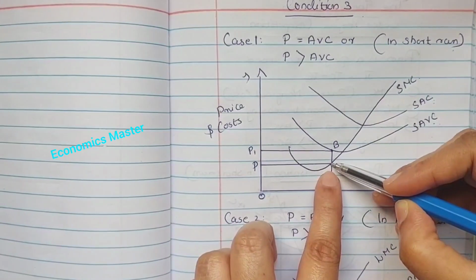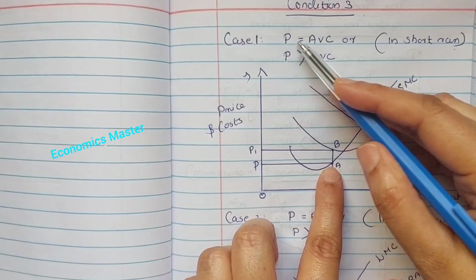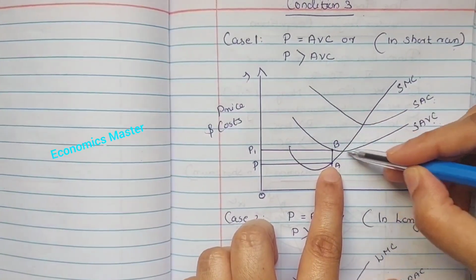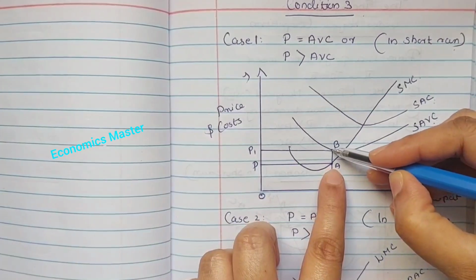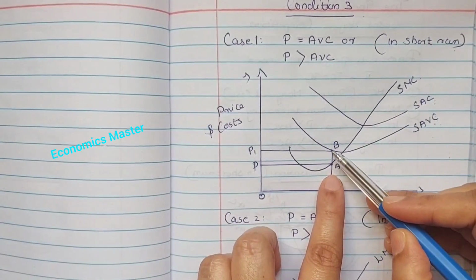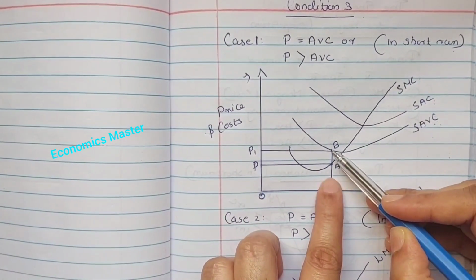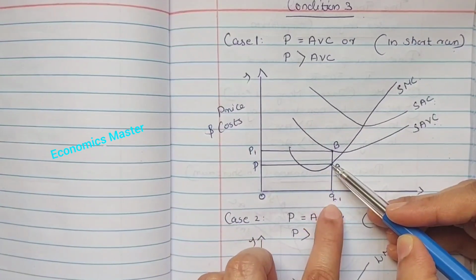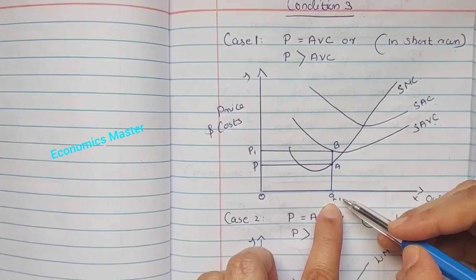So the first condition is satisfied, and the marginal cost curve is non-decreasing, so the second condition is also satisfied. But the price is not equal to average variable cost, because the average variable cost is greater than the price level. So the third condition is not satisfied. So Q1 cannot be the profit maximizing output,